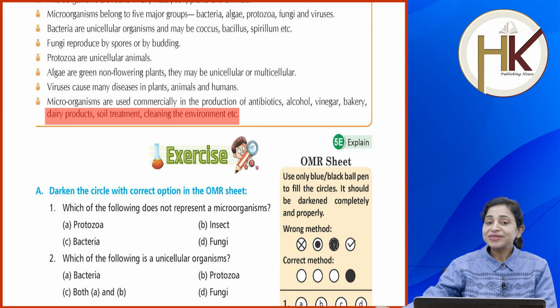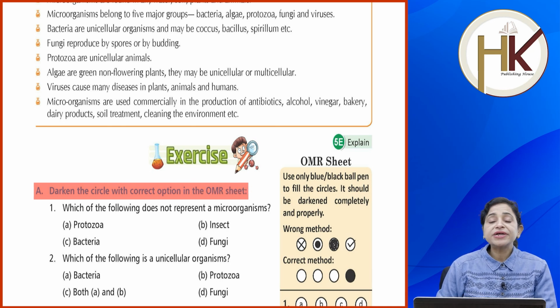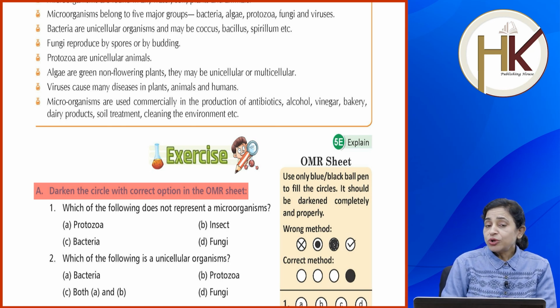So now it's practice time. It's your turn, my dear. You have to practice through exercise. Darken the circle with the correct option in the OMR sheet. You have to choose the correct option, and the OMR sheet is given at the side, and whichever option you choose, that option you have to darken in the OMR sheet.